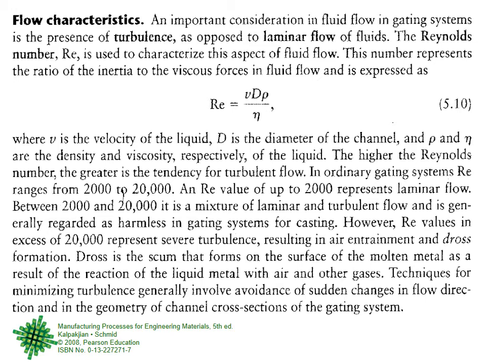Therefore, like everything else, very small is bad, very large is bad in terms of Reynolds number, right? When you say that the Reynolds number between 0 and 2000 is laminar flow, the target should be as close to 2000 as possible. After 2000, it is a mix of laminar and turbulent, but up to 2000, it is a good Reynolds number. So you should realize this.